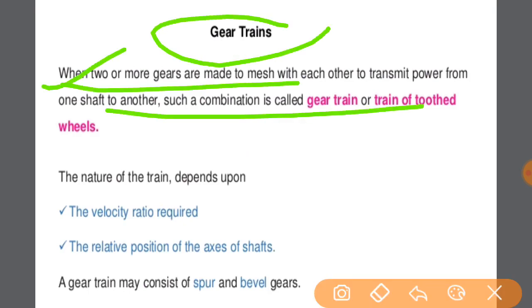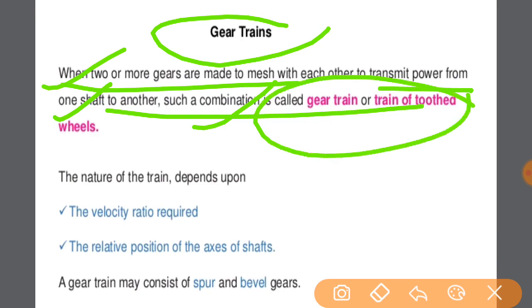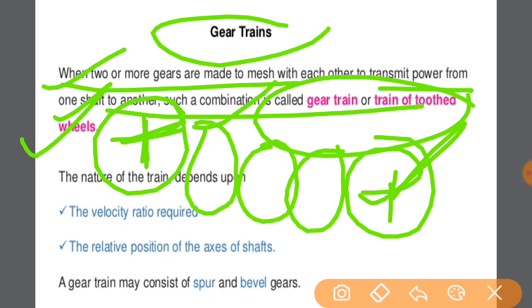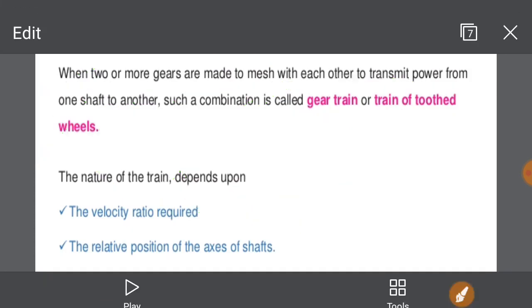When two or more gears are made to mesh with each other to transmit power from one shaft to another shaft, such a combination of gears is called a gear train or toothed wheels. I think you got the point. The definition is saying: transfer of motion from one point to another point, or from one shaft to another shaft, using various gears is known as a gear train.